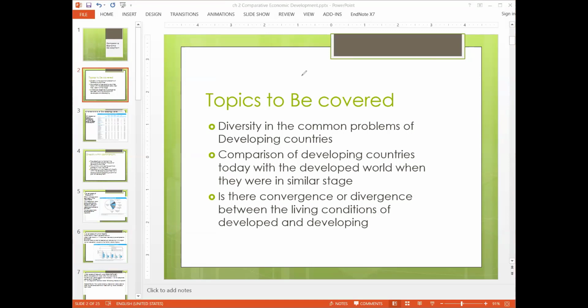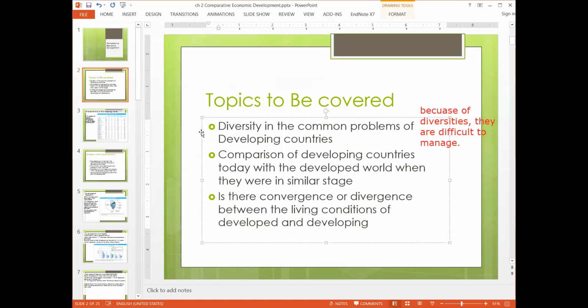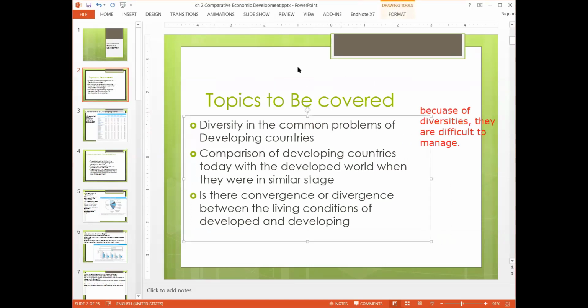So the issue that it is pointing out is that because of diversities, they are difficult to manage. Yani, the countries which are currently in the developing state are not very similar to each other. So the problem that they are facing is that we have to find country specific solutions for their problems because they are not similar to each other.